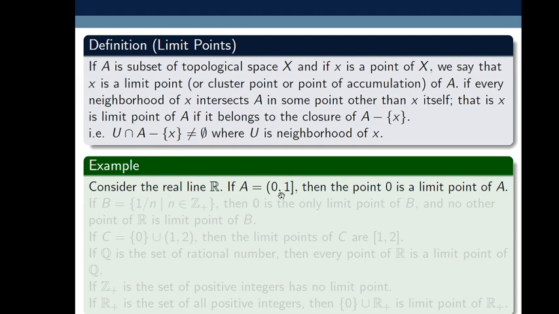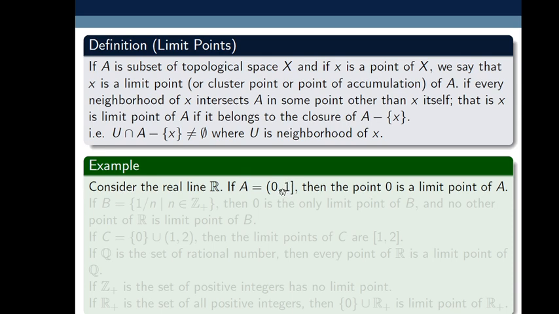Suppose I pick some element, 1 by 2, which belongs to R. If I take a neighborhood of 1 by 2, then it contains infinitely many points other than 1 by 2 after intersecting with set A. So 1 by 2 is also a limit point.